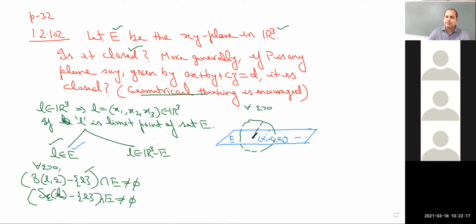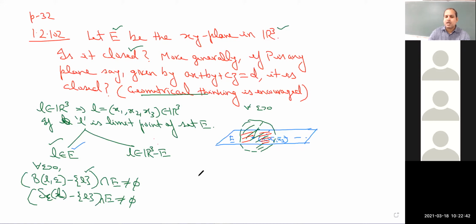Then what will happen? See, this is an open sphere, so its intersection, this shaded portion on the xy plane, on this sheet, with the set E is always going to be non-empty.